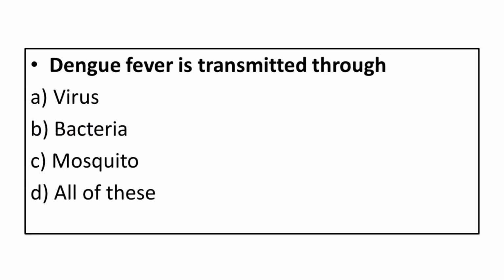Dengue fever is transmitted through: A. Virus. B. Bacteria. C. Mosquito. D. All of these. Correct answer is mosquito.